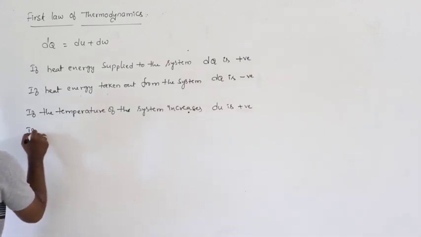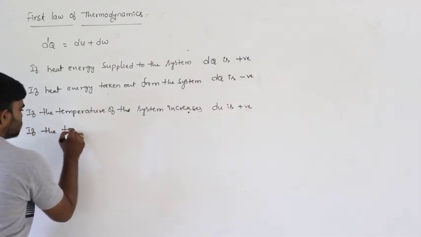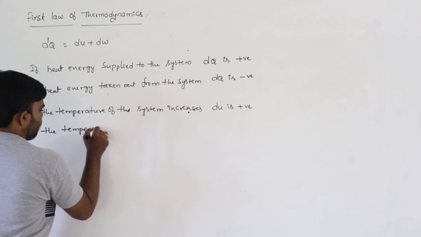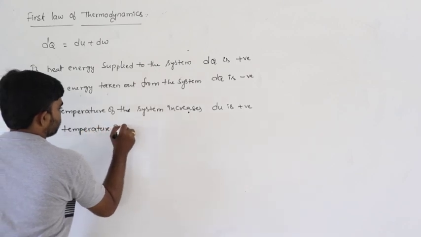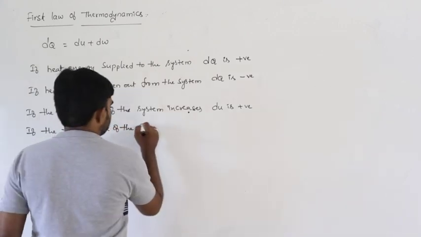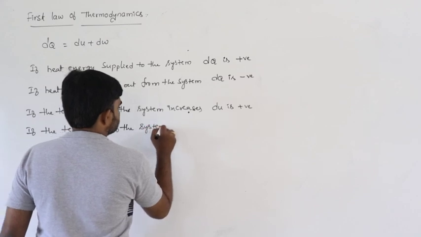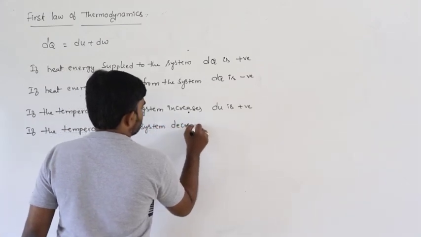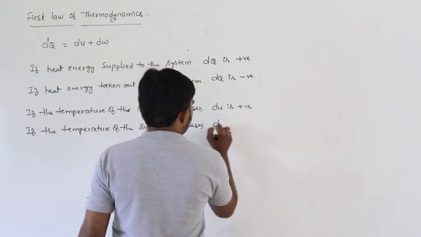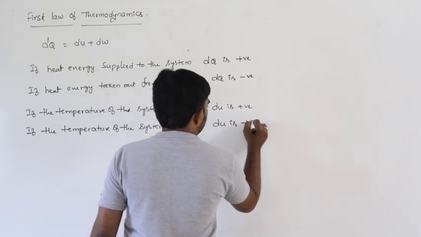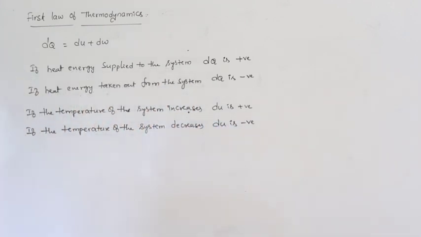Next, if the temperature of the system decreases, then dU is negative. If the temperature of the system increases, dU is positive. If the temperature of the system decreases, dU is negative.